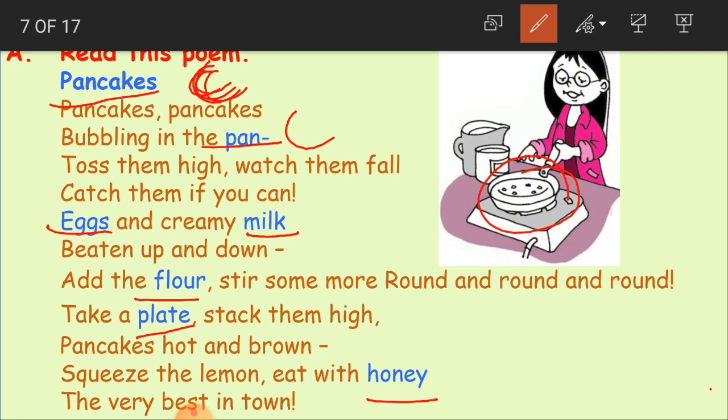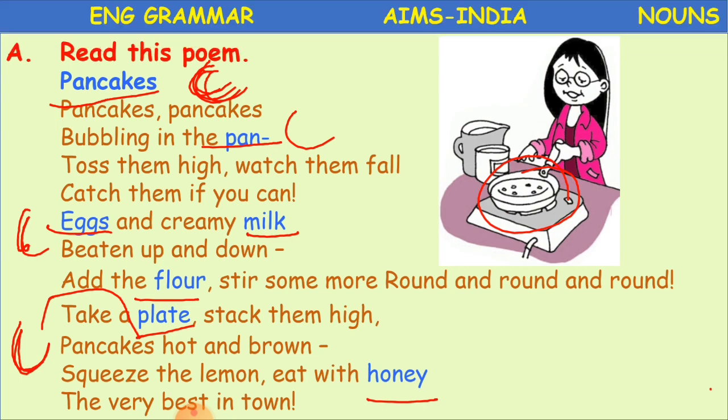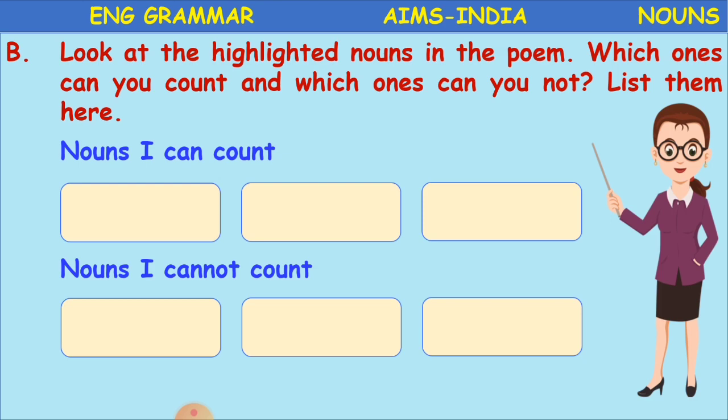Eggs, countable. Eggs are countable or not? Yes. Then plate. Can we count plates, children? Yes, there may be any number of plates. So pancakes, pan, eggs, and plate.